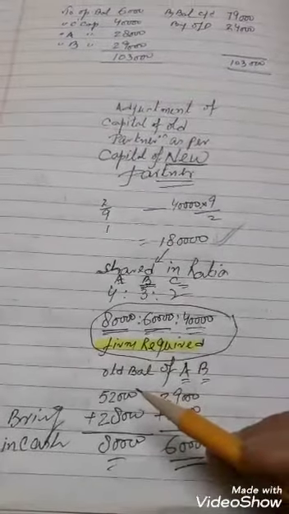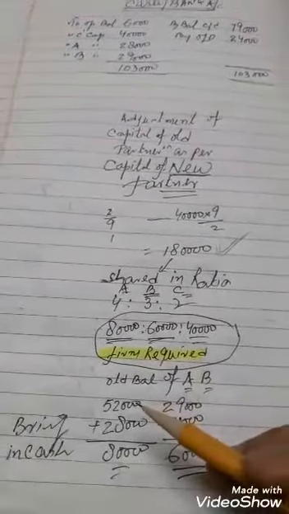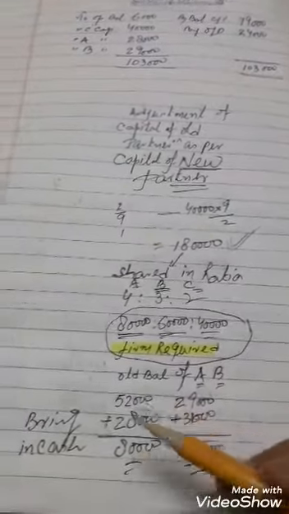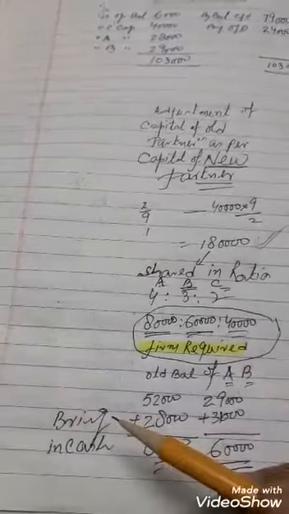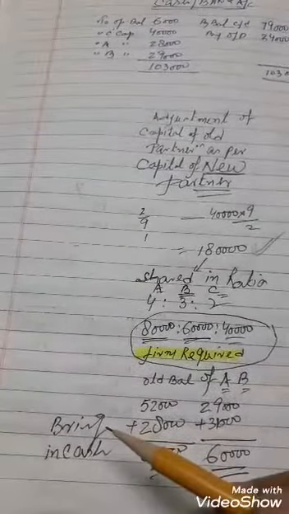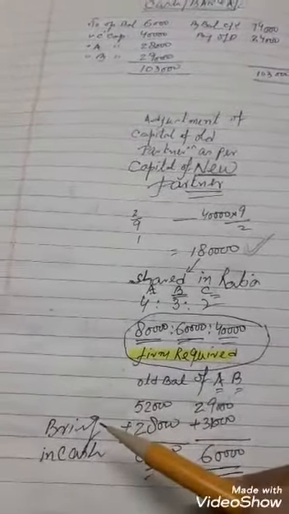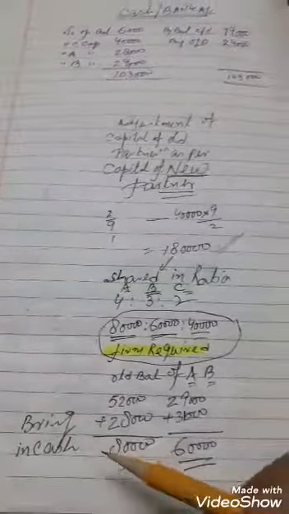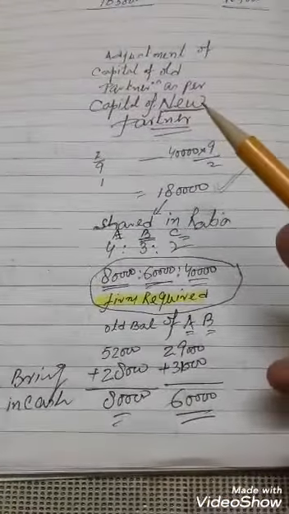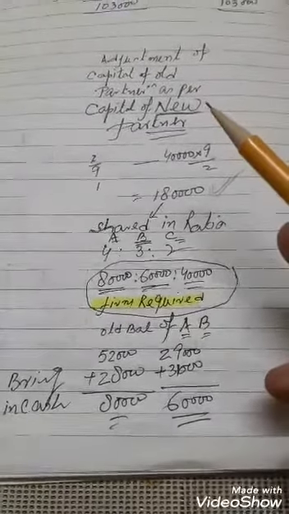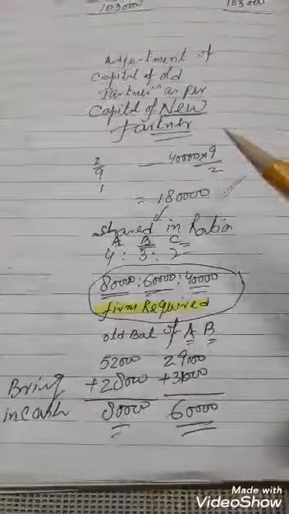Listen, excess amount they will withdraw, deficit amount they will bring. Sometimes the question says to pass the entry through a current account. So nothing to worry, you need not make any current account. Instead of the cash account, you will write down cash account. So this is the adjustment of capital of both partners as per the new partner's capital.